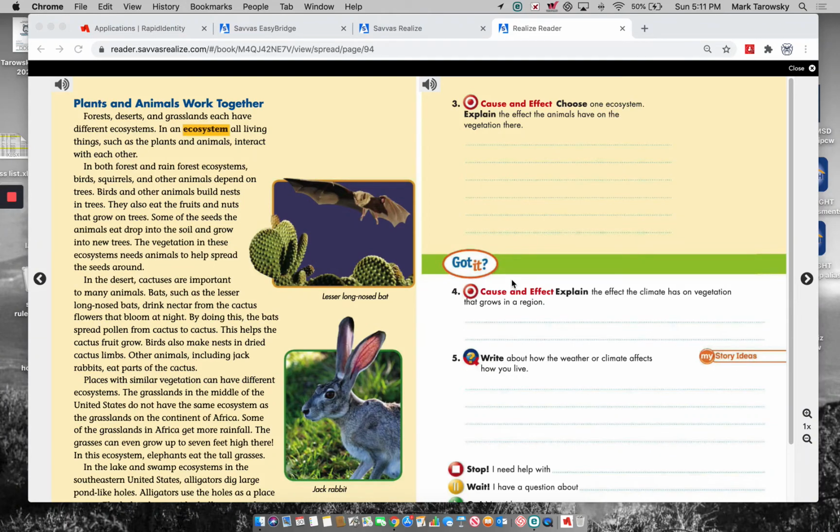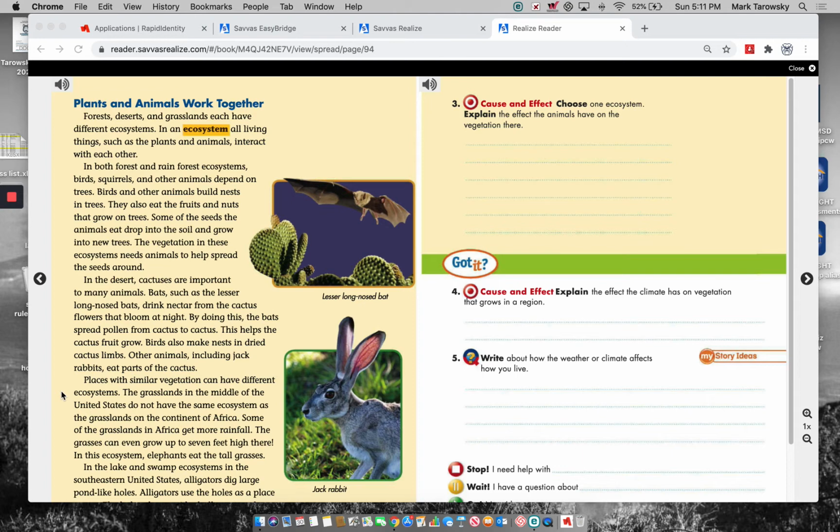Welcome back. Hopefully you got those two details supporting the different life in each of those systems. Now we are going to think about the plants and animals that work together. Forests, deserts, and grasslands each have different ecosystems. In an ecosystem, all living things, such as the plants and animals, interact with each other.